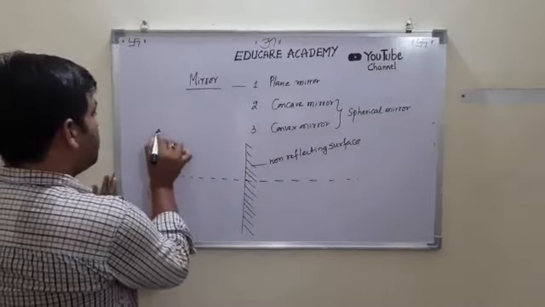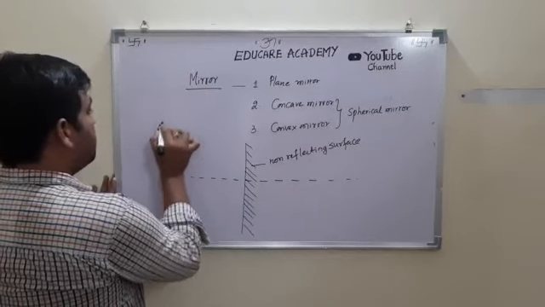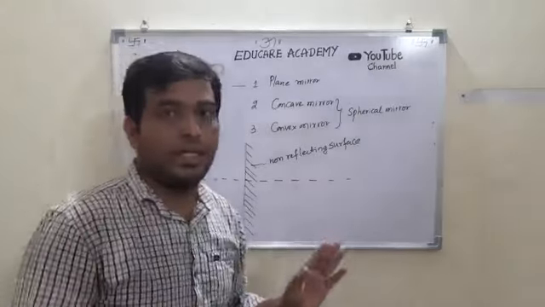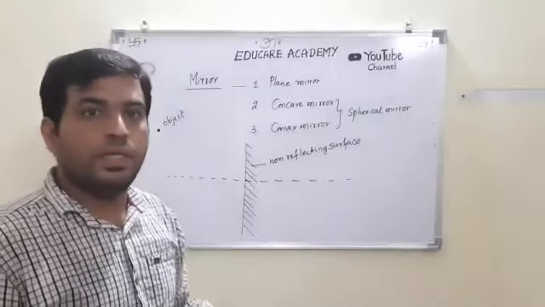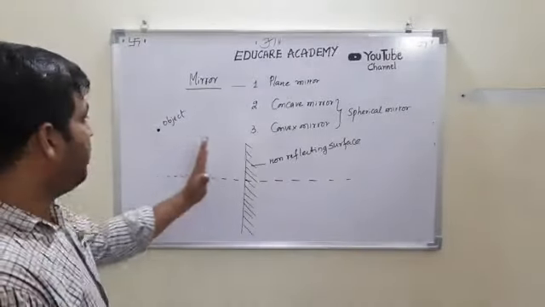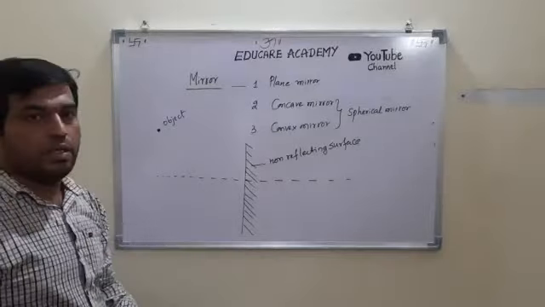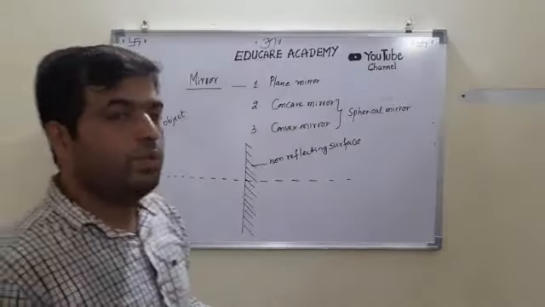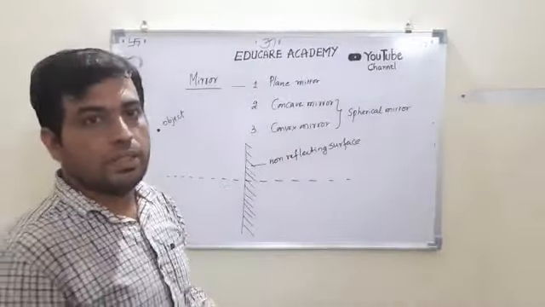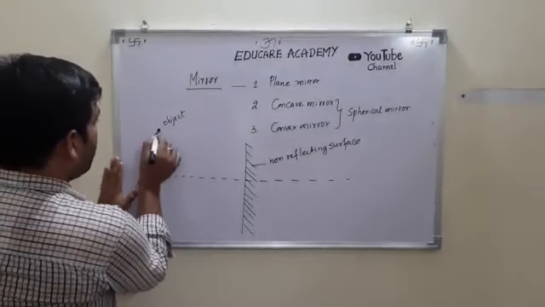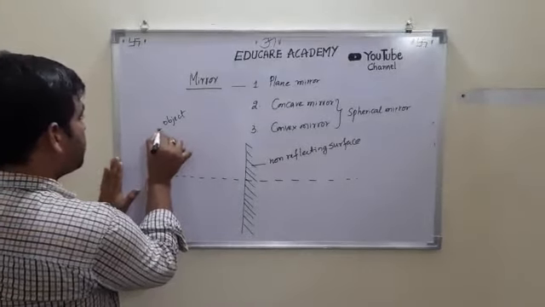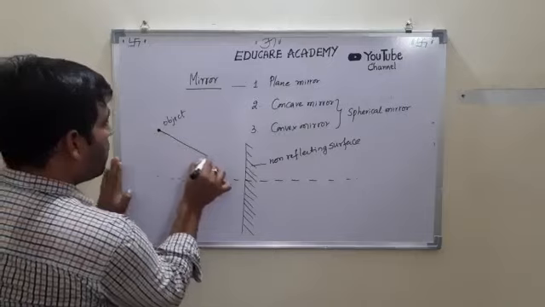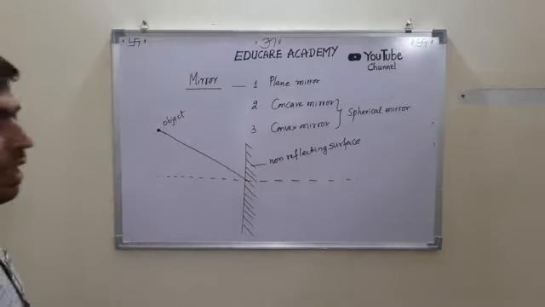So suppose an object is here. This is the object. So when we see any object, the image of the object will be seen by you, right? When we hold that object in front of the mirror, the image of the object will be seen by you. If you are facing the mirror, the image of you will be seen. It strikes like this.